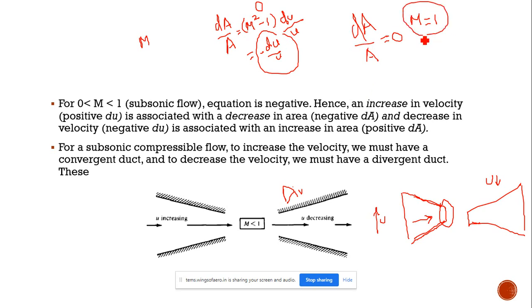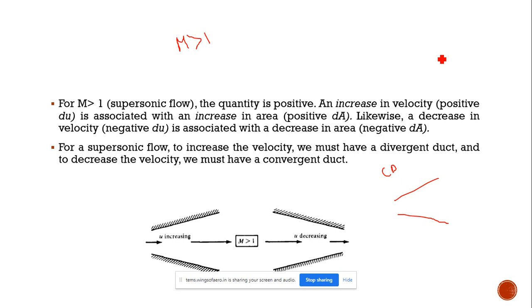But when Mach number equals 1, that is the sonic velocity, by substituting the value of 1 here, 1 minus 1 equals 0, so dA by A equals 0. What it represents is that we need a reduced area when Mach number is equal to 1. That's why the throat area is reduced, or the throat area is minimum. Okay.